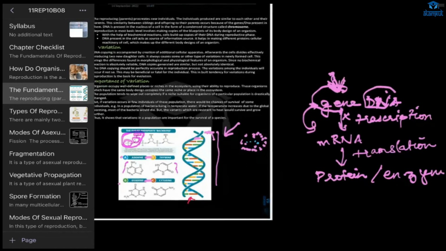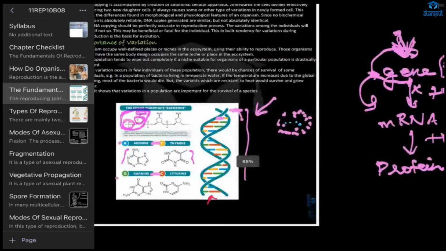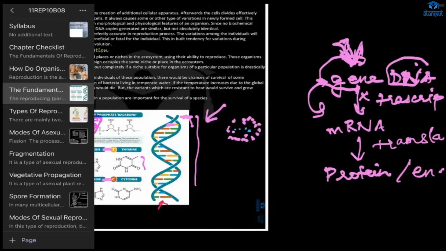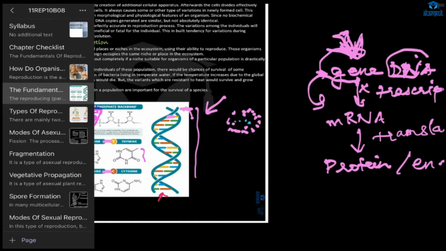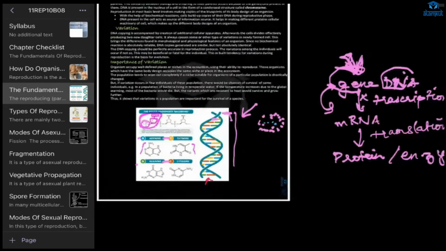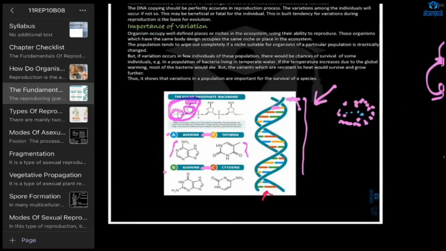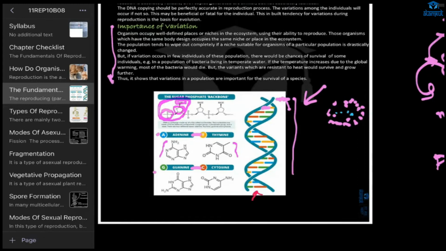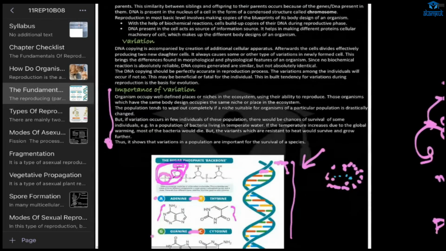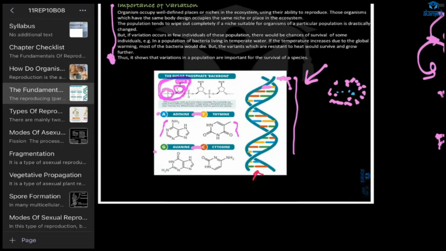Now if the variation occurs here, what will happen? The mRNA sequence will be changed. Because of that, there will be no translation, no making of the protein. So there will be some changes. And there is also importance of variation. You understood about the importance of variation? Now, did you understand DNA? This DNA is the source of information which goes from one generation to the next generation.